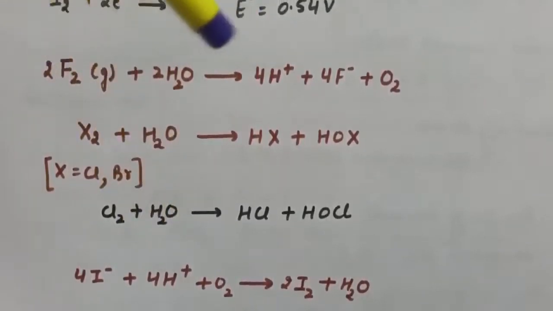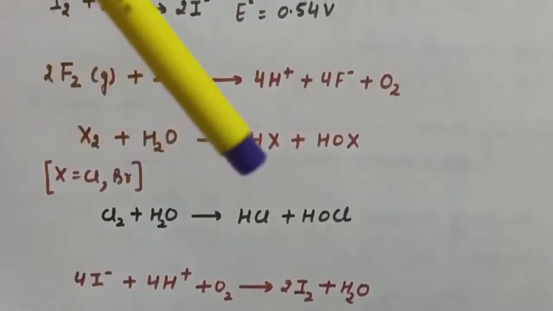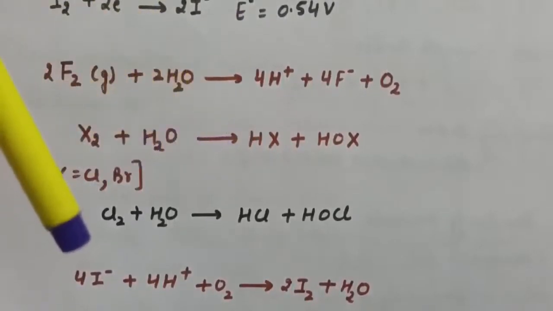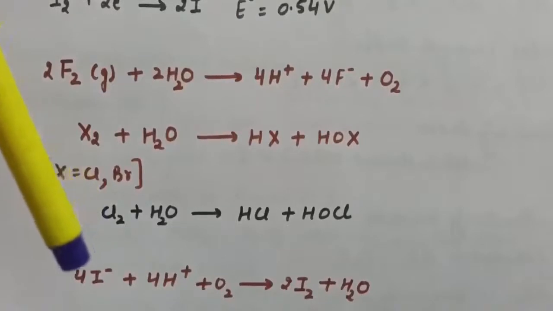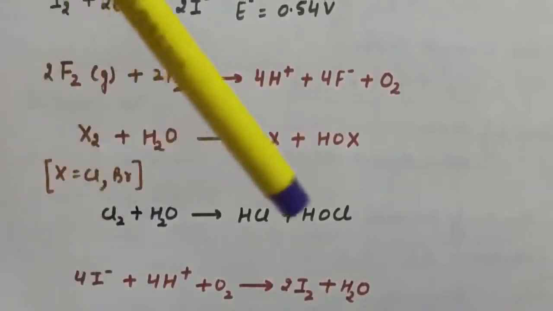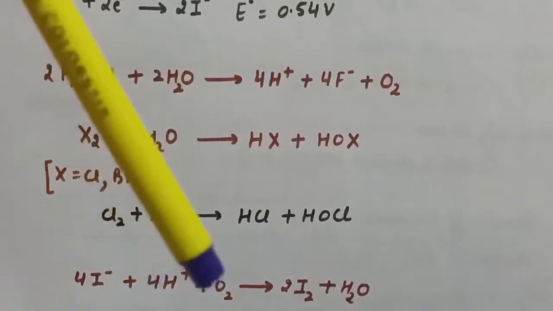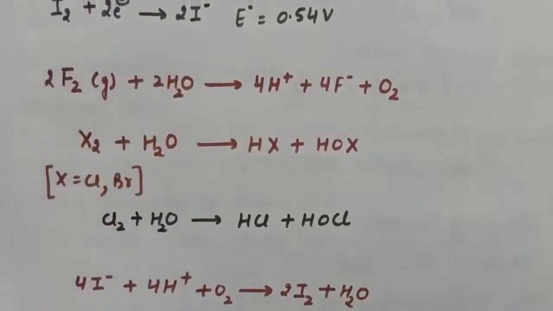So F2 reacts with water, chlorine and bromine react with water to form hypohalous and hydrohalic acid, whereas iodine does not react with water, and I- ions can be oxidized to iodine in presence of H+ and oxygen. So these are the reactions of halogens with water.